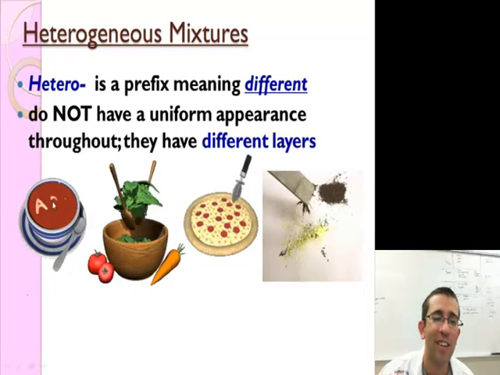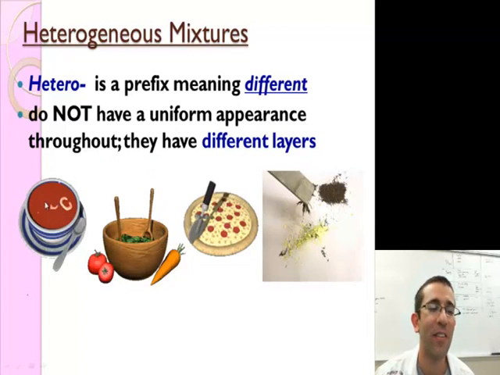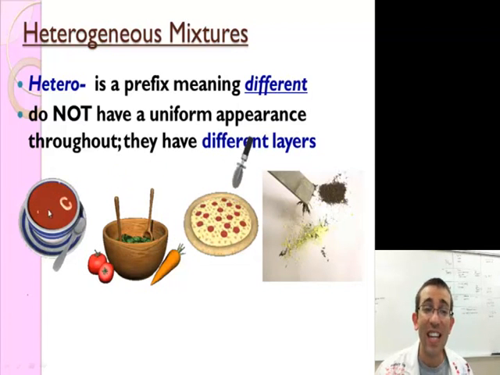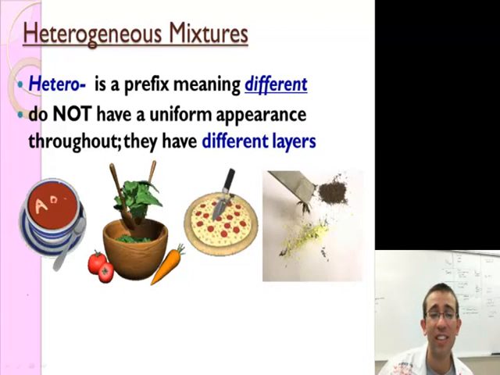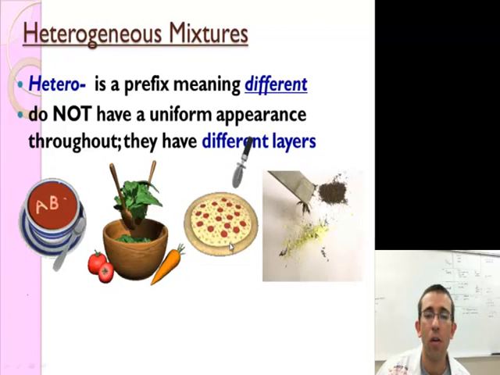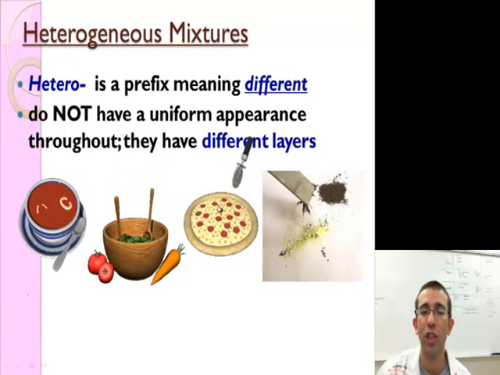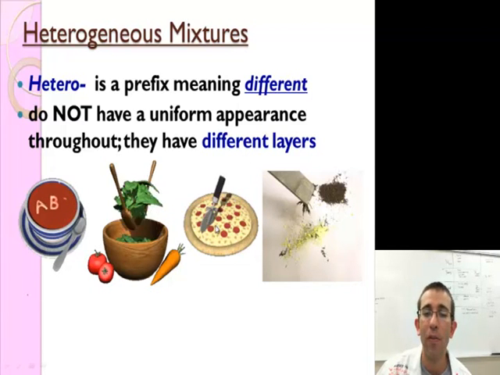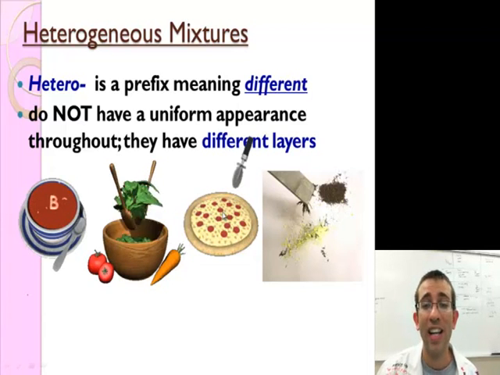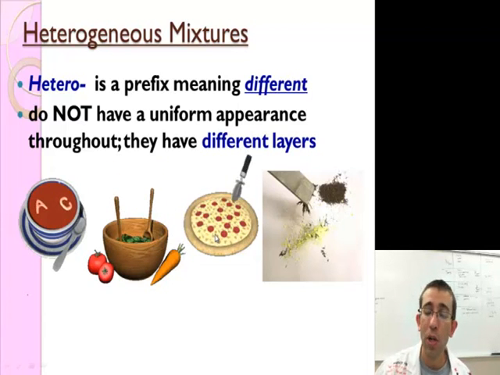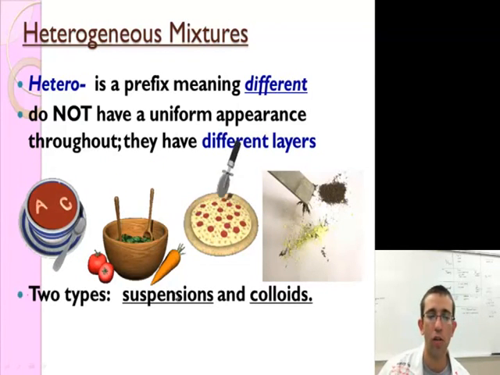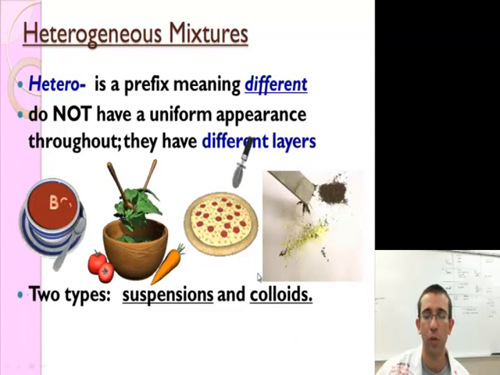Look at some examples here. Good old alphabet soup. I love that stuff. Do you ever spell anything with it? So, you've got your tomatoes, you've got your pasta, right? They're not evenly mixed throughout. There are different layers. Another way to see that is salad and pizza. If I look at a pizza, on the bottom you have your dough. In the middle you might have your sauce. On top you have cheese and your toppings. If I try to take a sample from the bottom of the pizza, I just get dough. Or from the top, maybe you just get a pepperoni. It's not evenly mixed throughout. So we call that a heterogeneous mixture. And there are two types of heterogeneous mixtures. They are called suspensions and colloids, and we'll look at the difference in both.